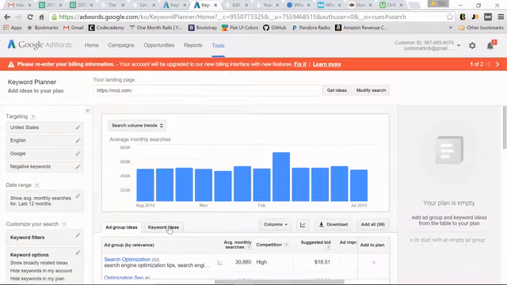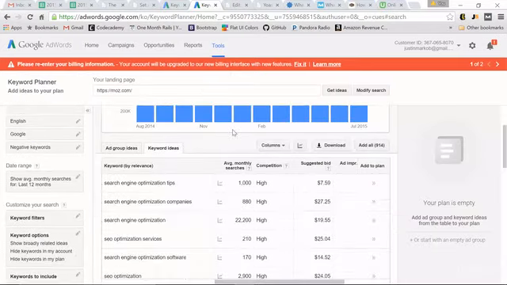And then we click Keyword Ideas. We scroll down. Okay, so keywords scraped from this landing page include search engine optimization tips. There's 1,000 monthly searches. But looking at this, it's high, there's a lot of people competing for this ad on Google AdWords. That's what this column's about, AdWords competition. And you can see it's a pretty high bid. So if I ever want to get AdWords for this, it's going to be very expensive. Same for this one. Search engine optimization companies, $27 a bid. That's a pretty expensive click. So this is something to consider.